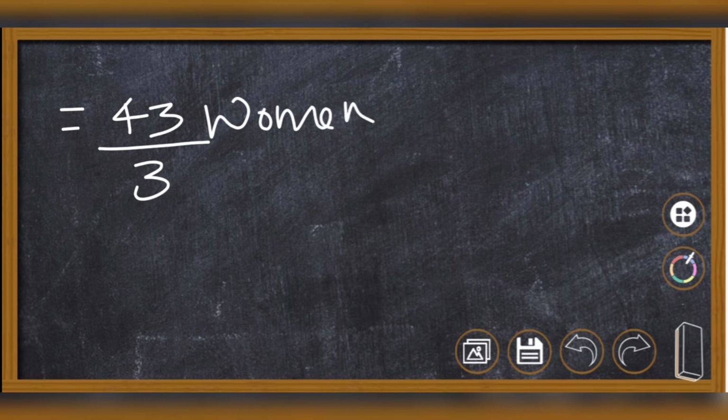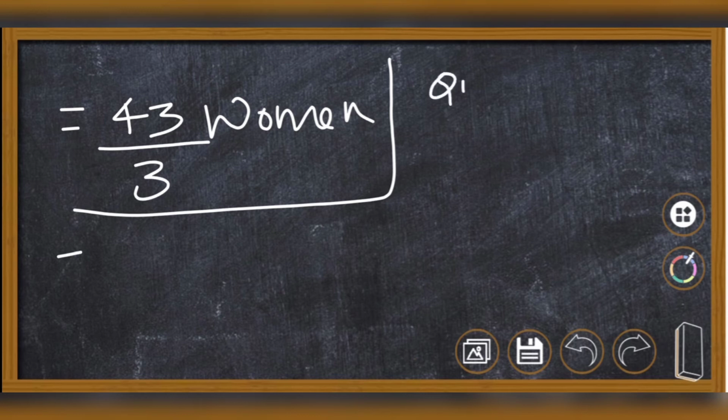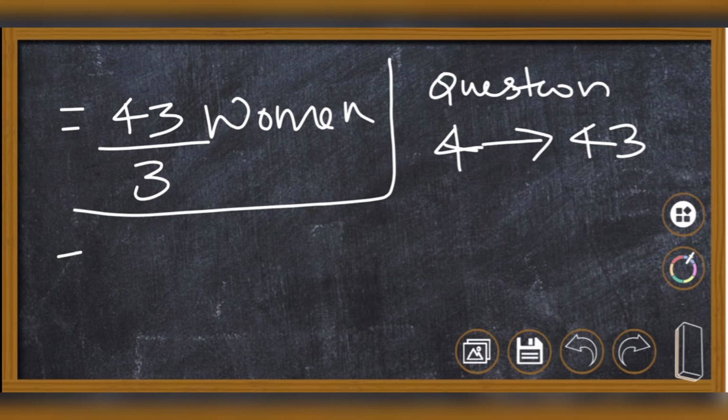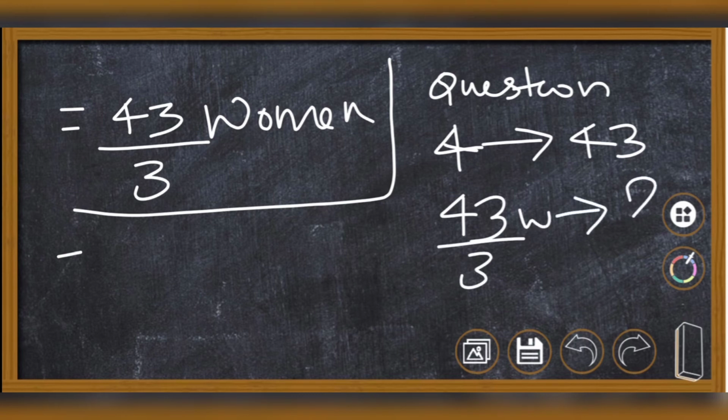Okay, we converted 7 men plus 5 women as 43 by 3 women. Now which formula we will use? We will use the basic formula. So what is the question now? 4 women can do it in 43 days. Now what we have derived, 43 by 3 women can do the work in how many days? Now what is the initial formula or the basic formula?